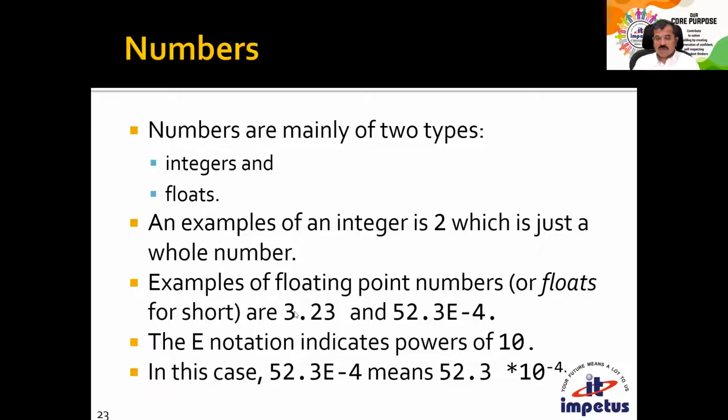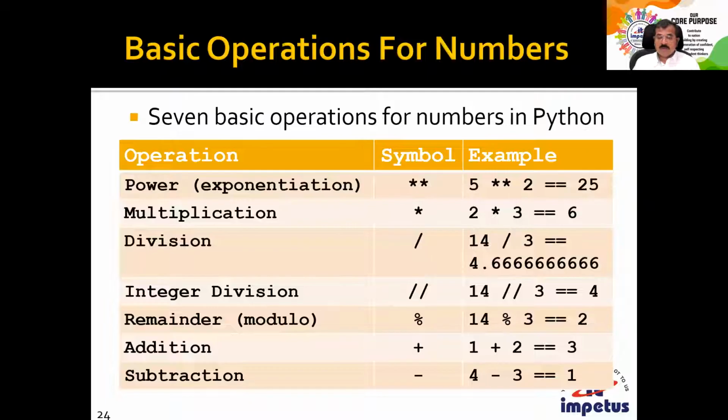So when you talk about floating point, you'll always have this dot, and optionally the e, whether it's in fixed format or in exponential format. We will not have this decimal point when you talk about integers. They are like whole numbers. When you talk about numbers, we can carry out various operations on them. We can carry out the exponent operation, 5 star star 2, that means 5 to the power 2, that's 25. A single star is multiplication, 2 into 3 will be 6.